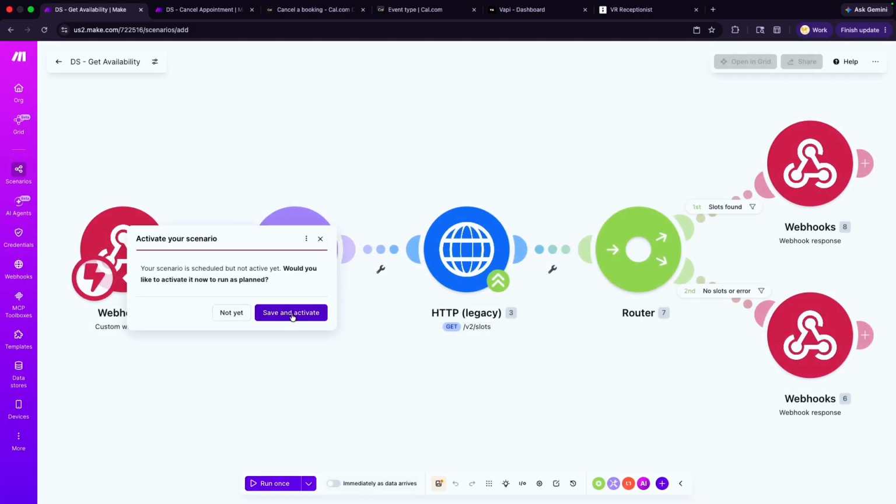Literally, there's already a scenario with that name. So that's why it's not taking. But all you have to do is just click activate and you're fine to go.